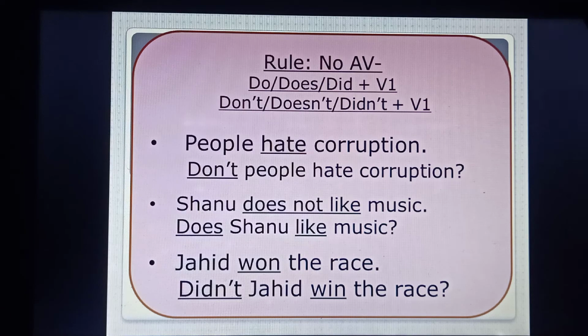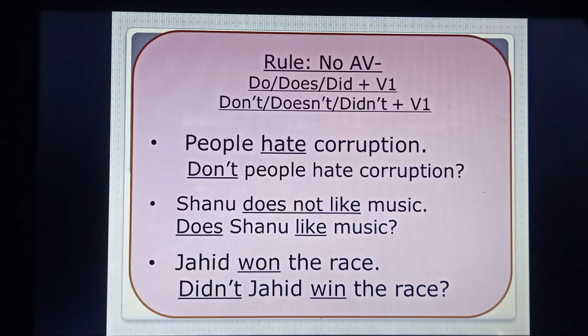See the example and see the solution. People hate corruption. The solution of it will be: don't people hate corruption?